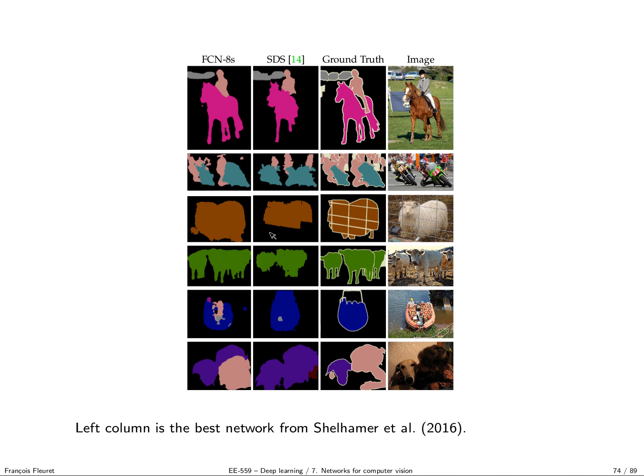So again, you can train this end-to-end with cross entropy. And this is the result from the best network they got. This is the ground truth, this is the input image, and it works beautifully. It's able to detect very finely the class of the pixels.